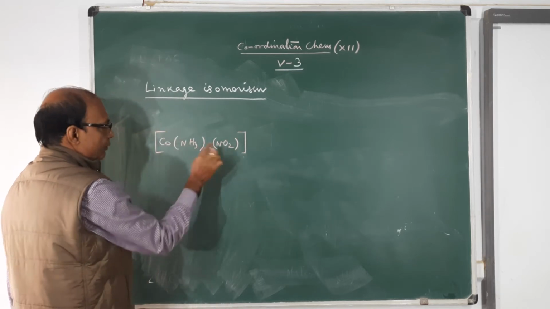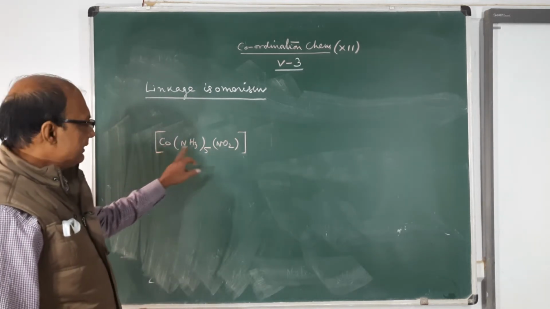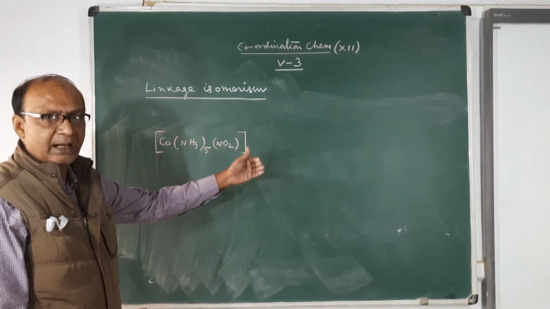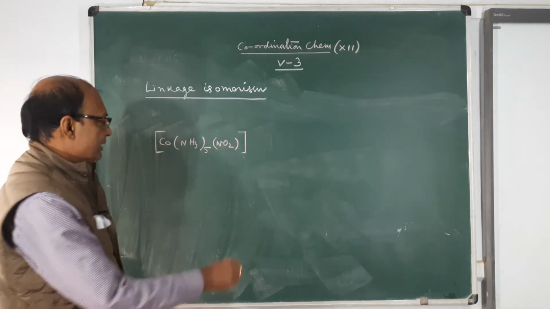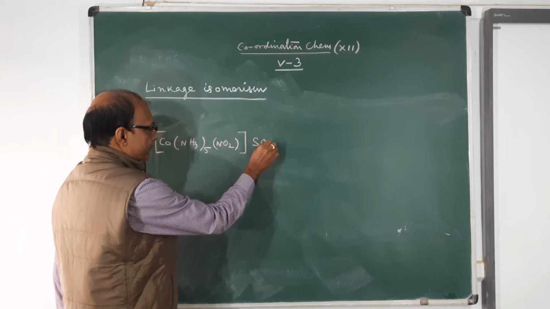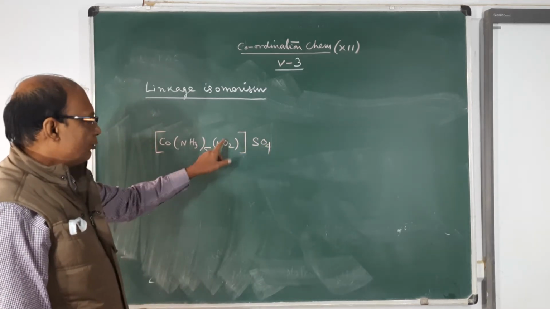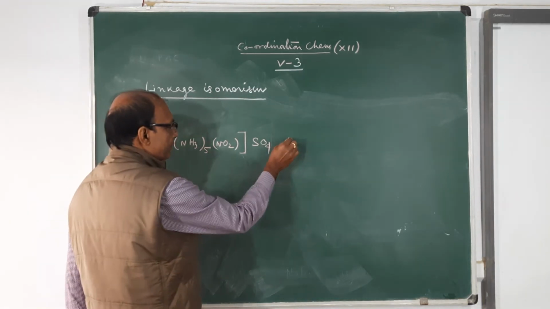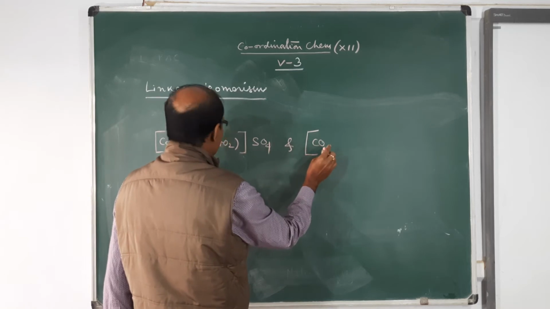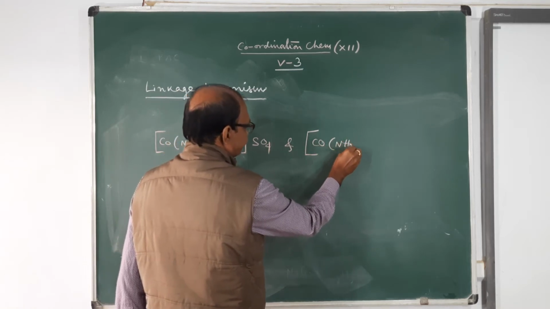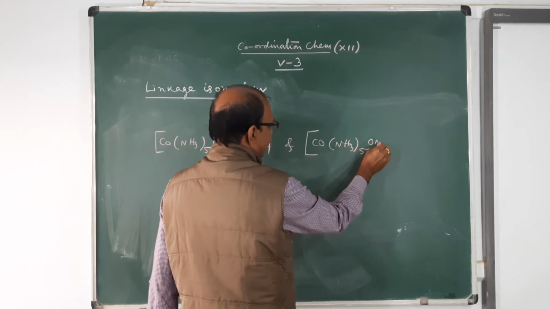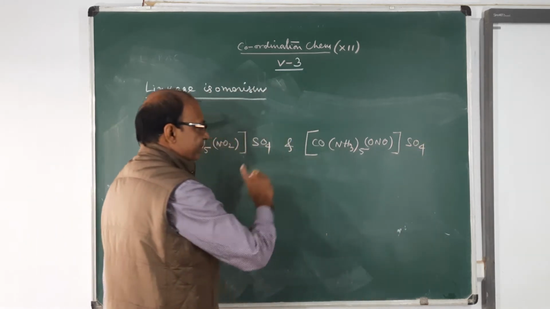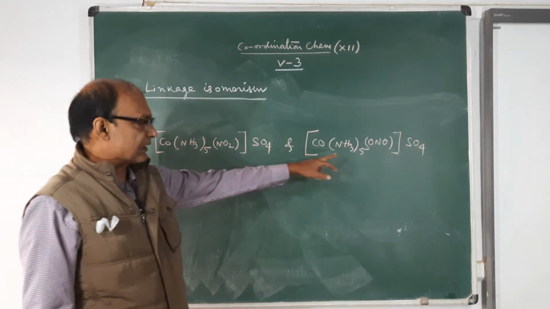NO2 carries a negative charge, cobalt is plus 3, and the ligand is minus 1, so you have to write a counter ion to compensate the 2 minus charge. So I am writing SO4. SO4 2 minus and NO2 minus make a total of 3 minus, so cobalt is getting 3 plus. And look at this formula, Co(NH3)5(ONO)SO4.